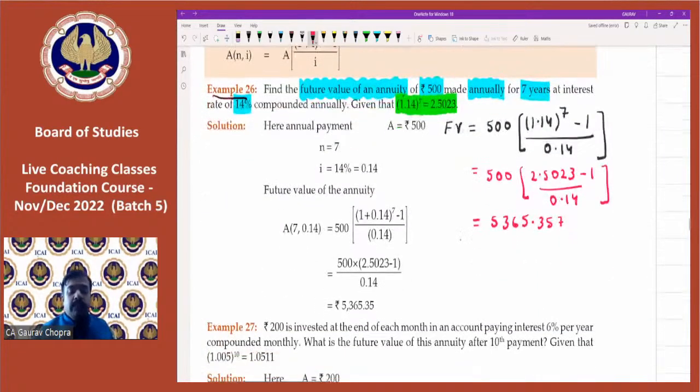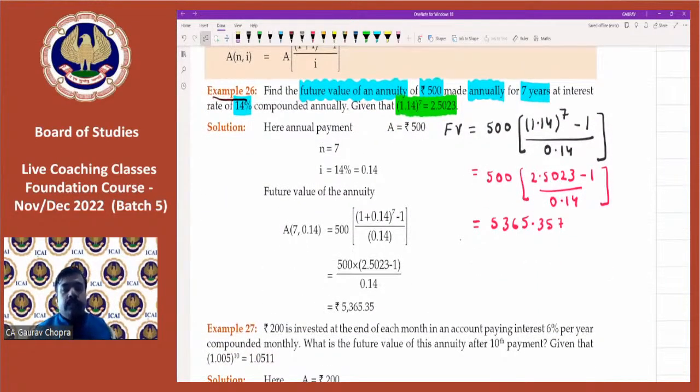This is the future value. So after 7 years, we will be receiving 5,365 rupees. Yes, most of you have given the answers. Rahul has given, Kalyani Hande has given. So the answer is correct. I hope you have understood how to calculate the future value for annuity regular.